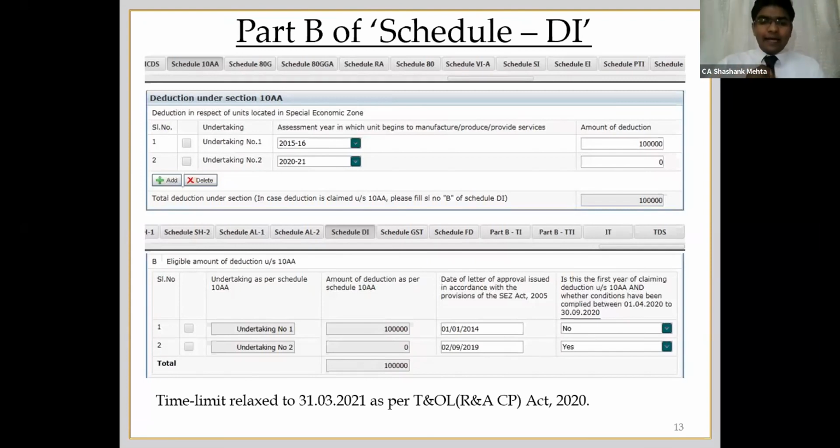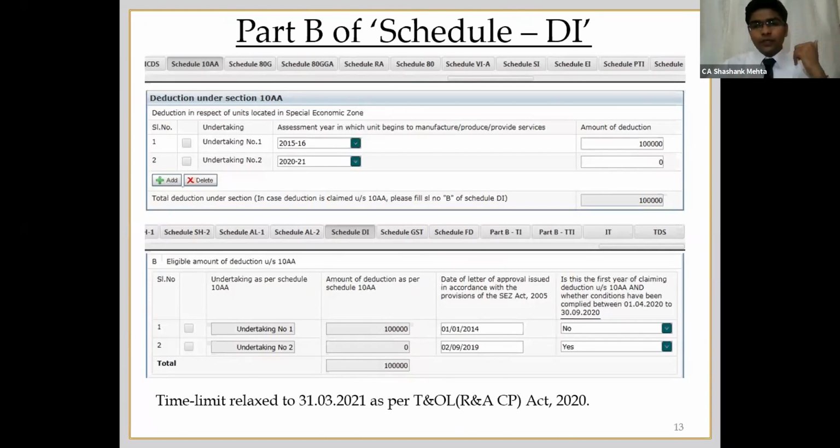And in the Taxation and Other Laws Relaxation Act, they have extended this time limit for commencement of production from 30th of September to 31st of March 2021. So now that sunset clause, we can say it has been extended by one more year.